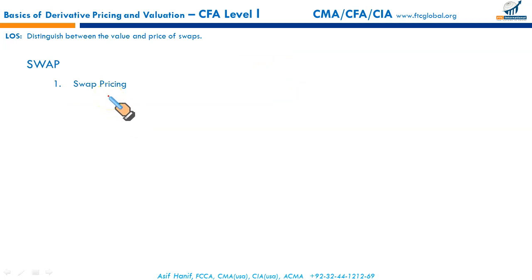Swap pricing is the determination of the initial term of the swap at inception of the contract. And as I said previously, just like in futures and forwards, the initial value is 0, and at inception the value of an interest rate swap is also 0. So swap valuation is the determination of the market value during the life of the swap.